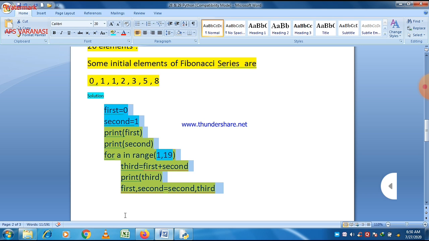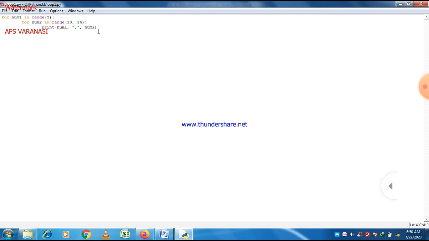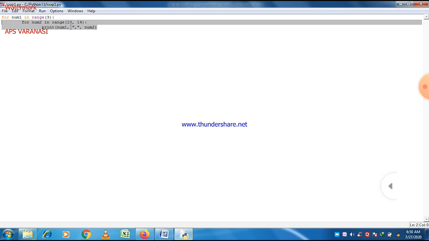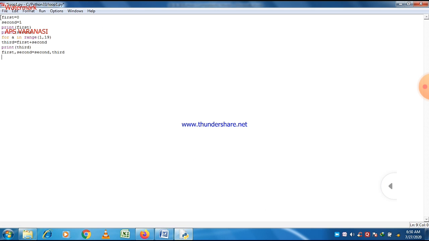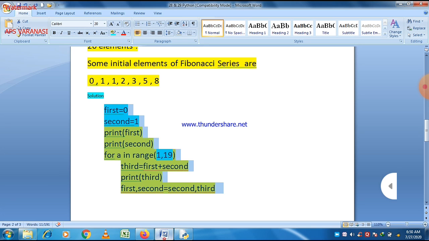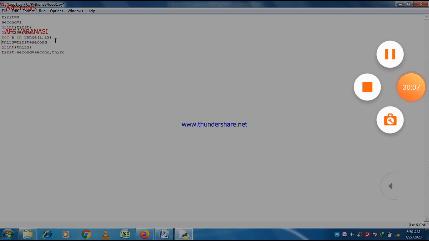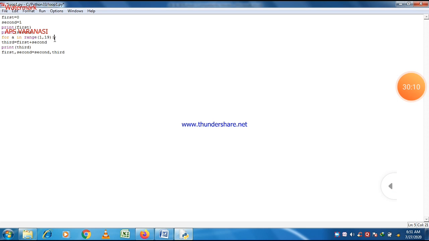So let us execute this program again. Just remove the previous program and start this program again. This is the concept. Make proper indentation, lack of indentation is here. You can easily see that, and just write a colon sign here. Colon is missing here. And then you can easily print.